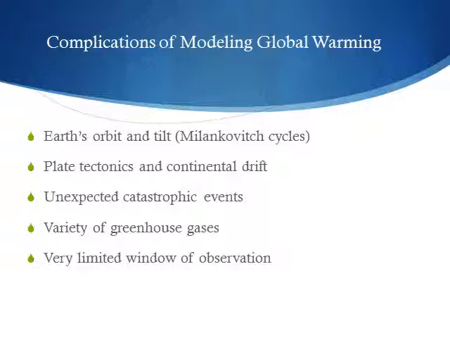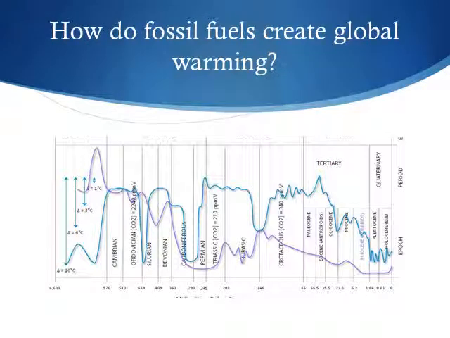However, we can logically infer what is causing at least part of the problem by looking back in time to when our planet was a very different place. This figure maps atmospheric carbon levels with temperature over the last billion years or so. If you look about 2/3 into the Paleozoic era, we see a very large dip in both carbon dioxide and temperature levels. What is going on here?